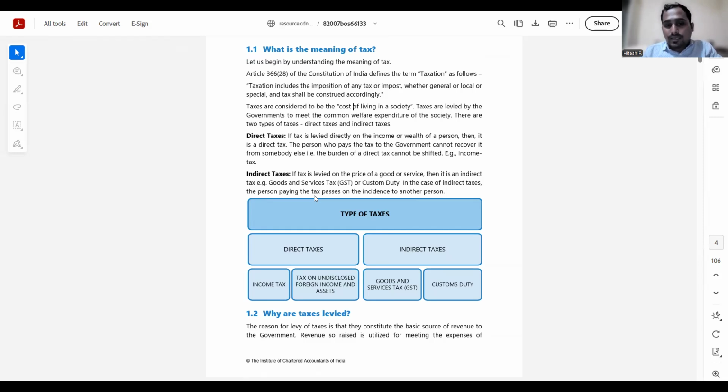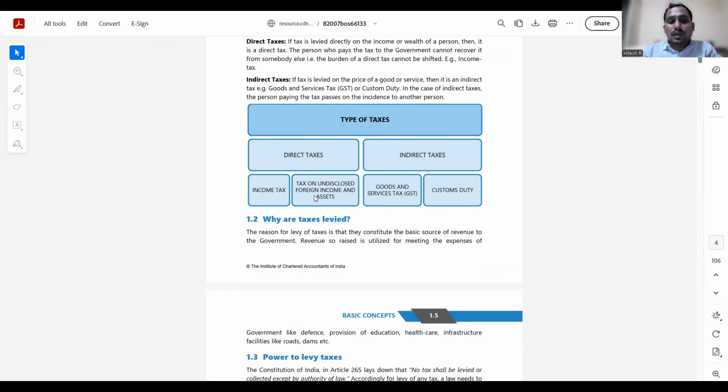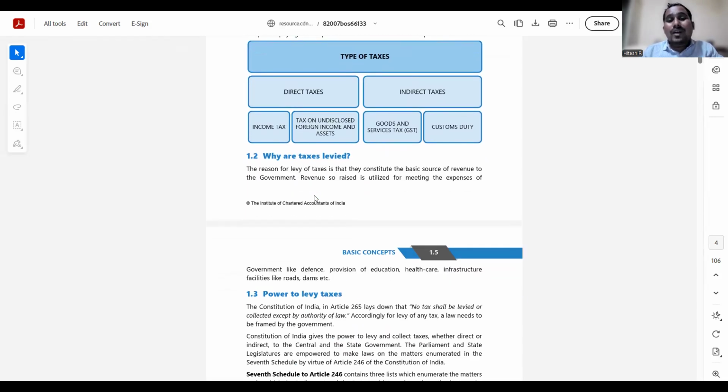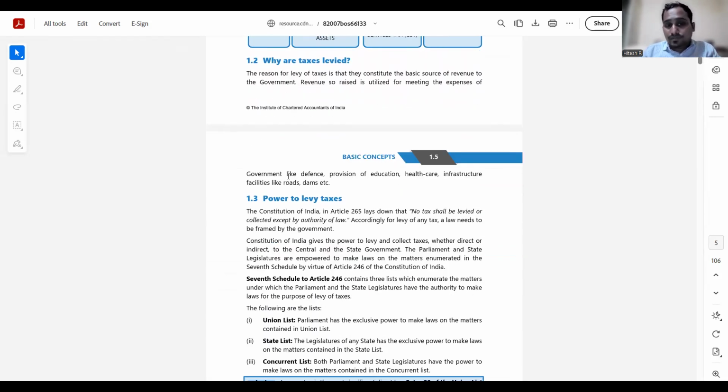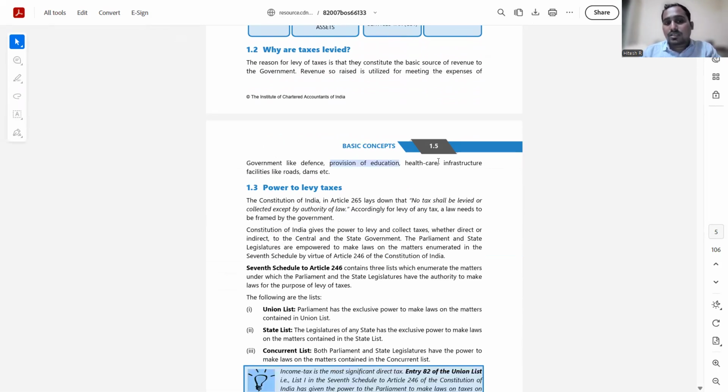So what I'm trying to say is that everybody in India is paying indirect taxes, knowingly or unknowingly, but not everybody in India is paying direct taxes. Okay. Now we are going to understand why taxes are levied. The reason for levy of taxes is that they constitute the basic source of revenue. Like I already mentioned, the government needs money to fund defense, fund the provision of education, healthcare, infrastructure, and facilities like roads and dams.